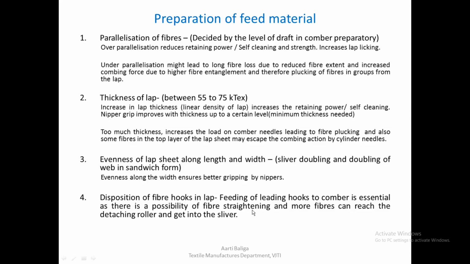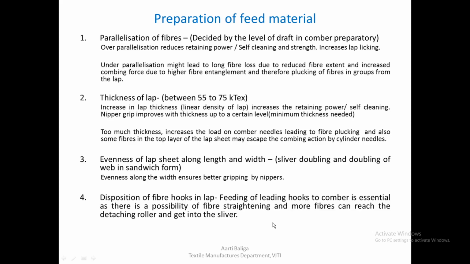We have seen in detail why we need to feed leading hooks to the comber, and it is essential as there is a possibility of fiber straightening and more fibers can reach the detaching roller and get into the sliver. So if we are able to open out the fiber hooks, we can reduce the noil percentage to a large extent.